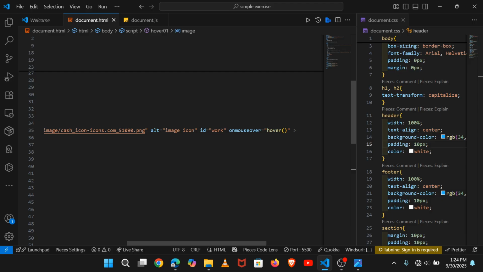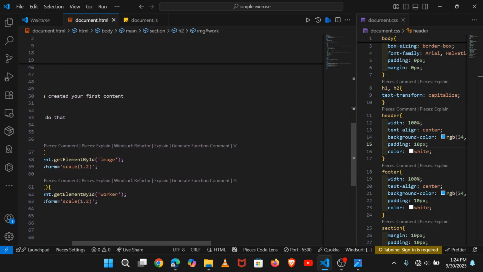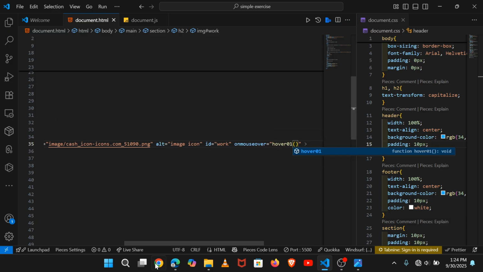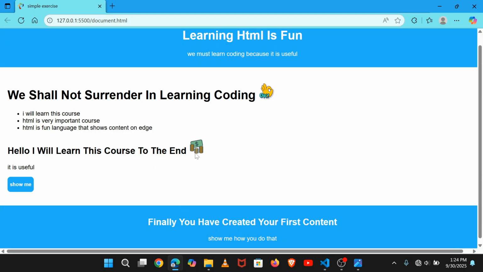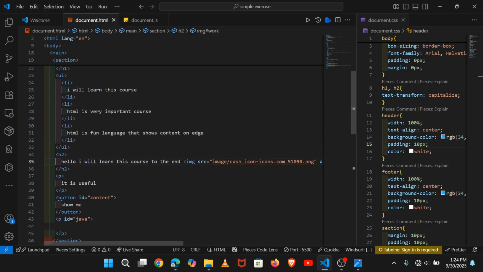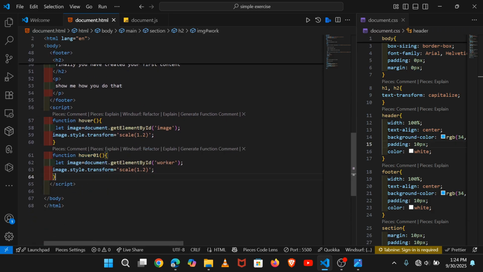On mouse over, you put that number there, which is 01. Now there is nothing happening yet, but when you hover over it, it happens. So let us take the first image as an example.